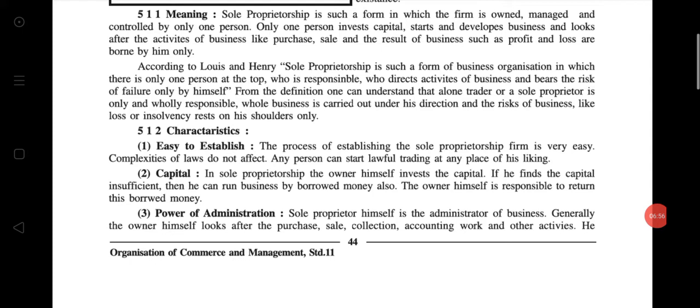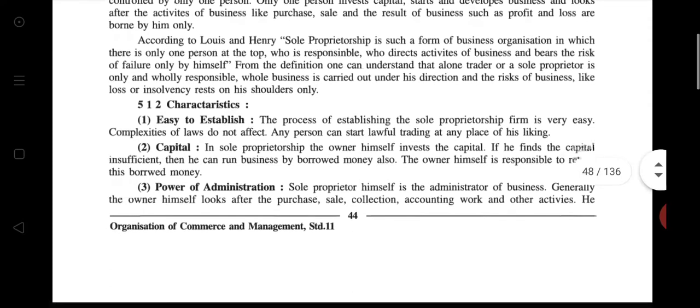In this type of business organization, only one person starts the business, then develops it, then looks after the sales and purchase, and also bears the risk and reward of the business by himself only.